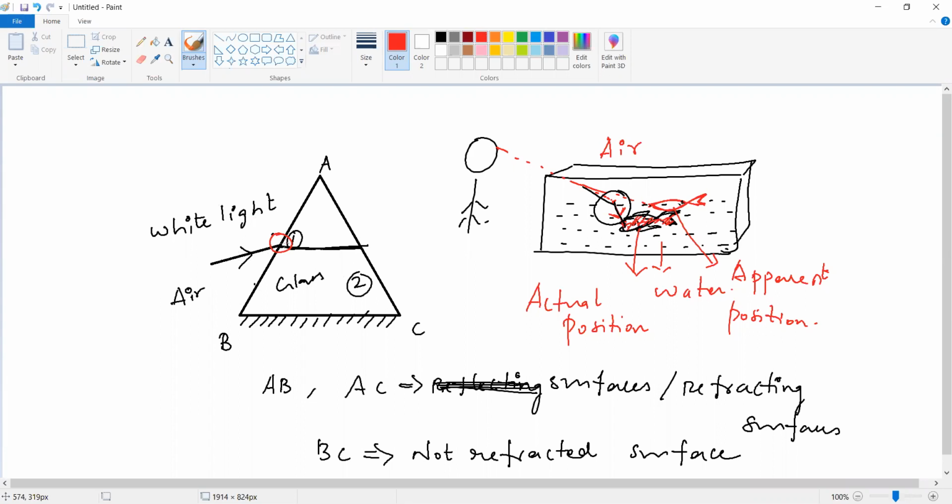So if it is not bent, what happens? The light travels in a straight line. Yes or no? Yes. If it does not bend, how does light travel? Light travels in a straight line. It would travel like this. But it is not traveling in a straight line. It just bends in this one.